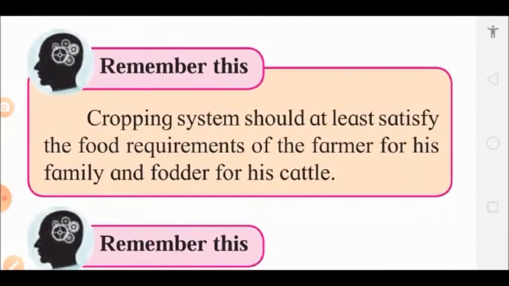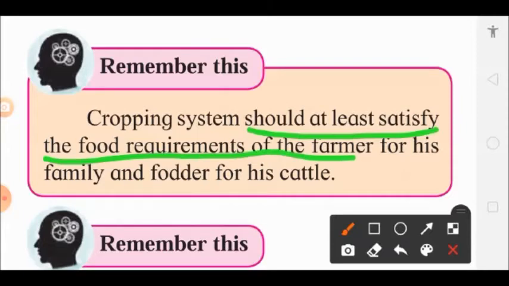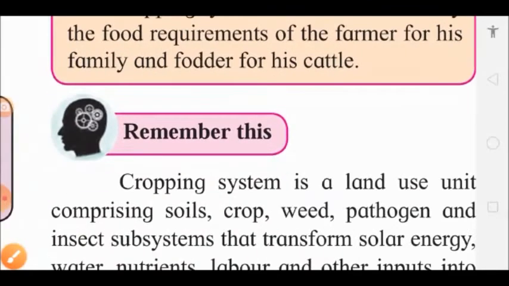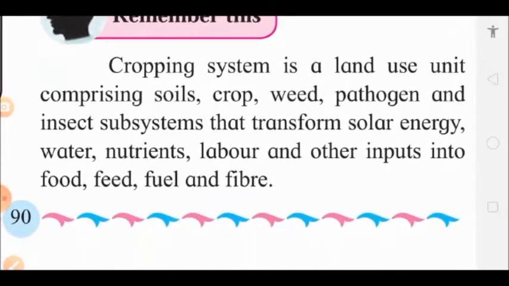So this is the cropping scheme. But this cropping scheme should at least satisfy the food requirements of the farmer and his family and fodder requirement for his cattle. Means sufficient food should be produced in the farm and sufficient fodder should be produced for the cattle. Otherwise, that cropping system may be considered as a failure.